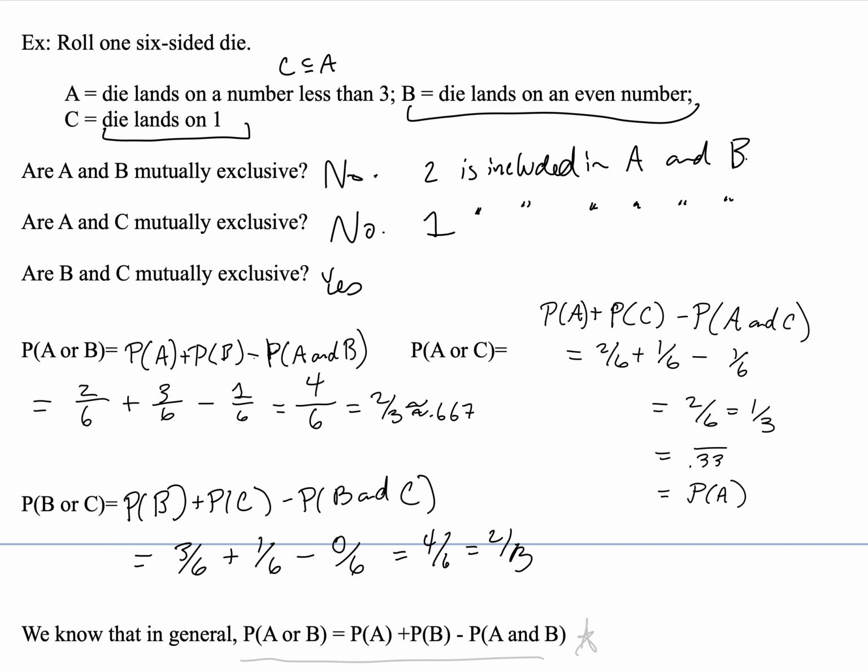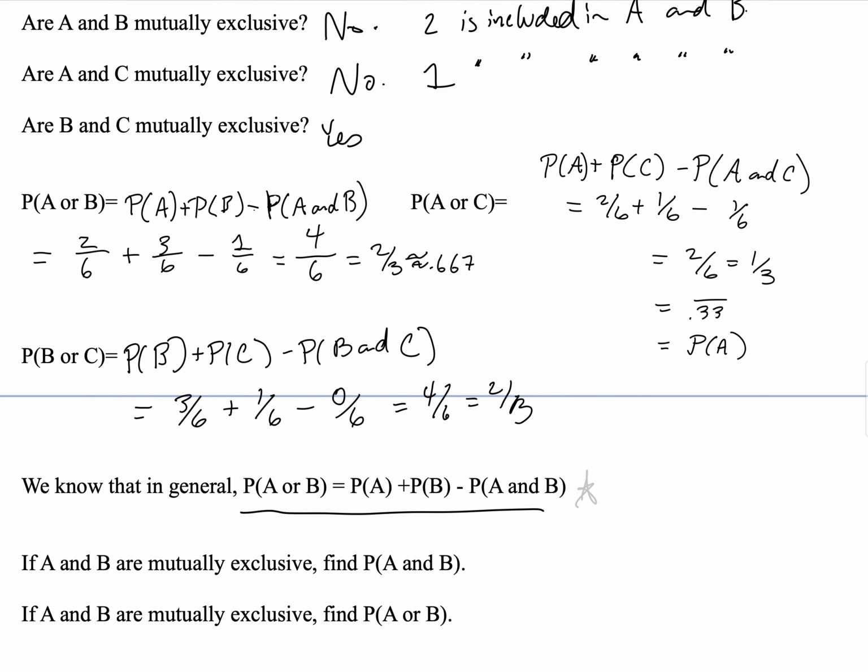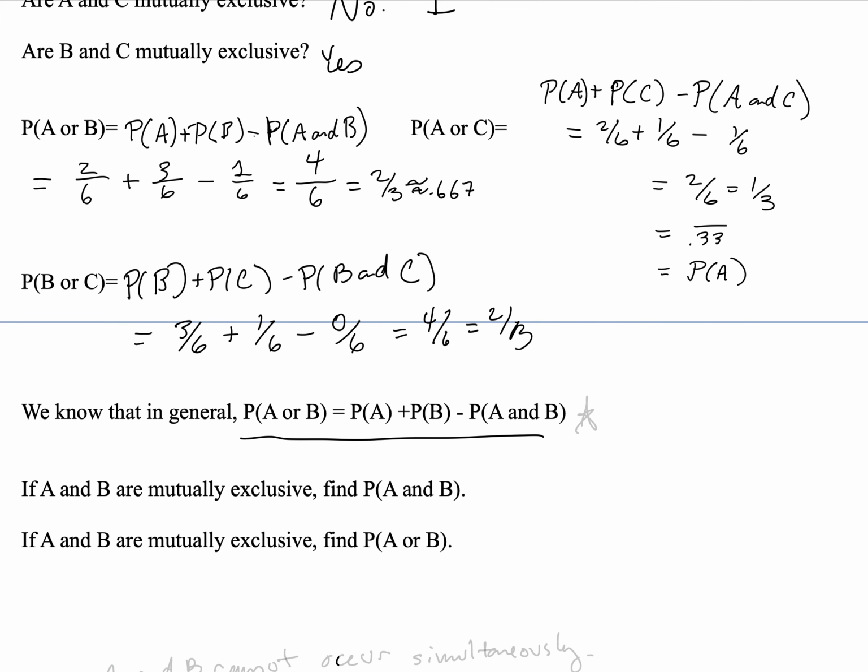Okay, here's another question for you to try. So this is a more general question. So we have this addition rule. Probability of A or B is equal to probability of A plus probability of B minus the probability of both A and B occurring. So if it's the case that A and B are mutually exclusive, find the probability of A and B, the probability that both occur. And if A and B are mutually exclusive, also find the probability of A or B. So is there some way that you can write that more simply than what's above here?